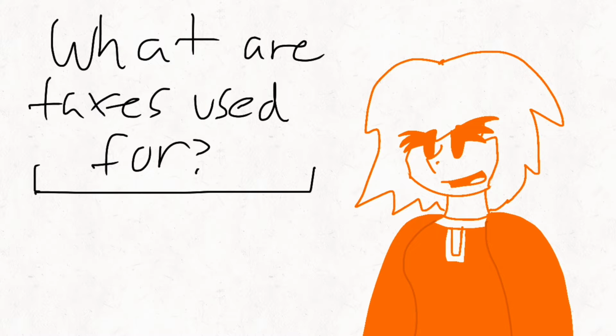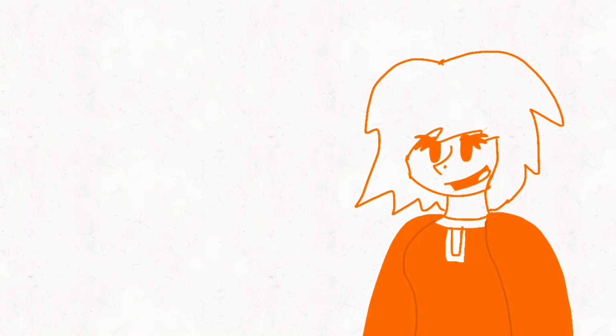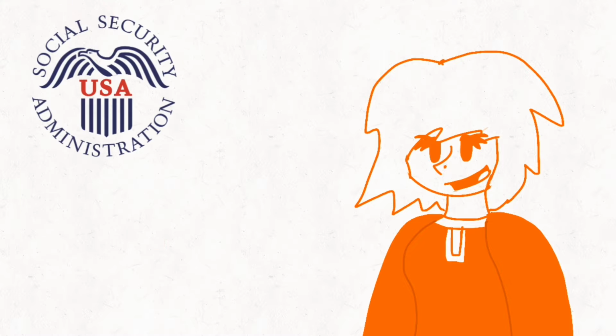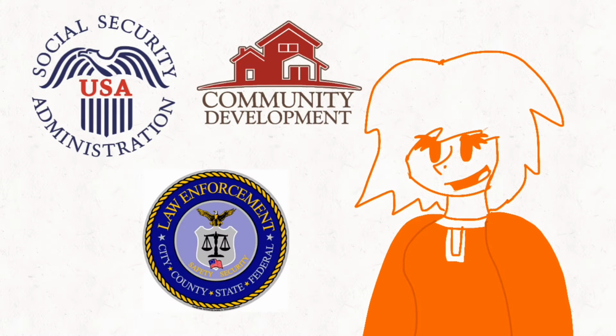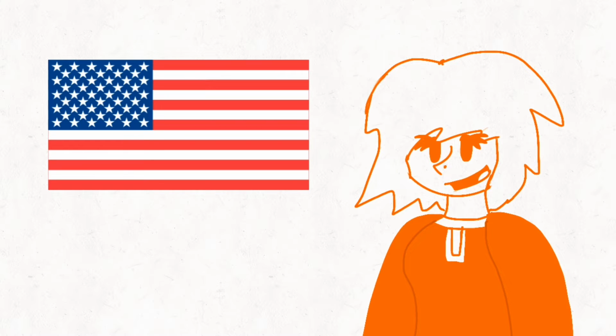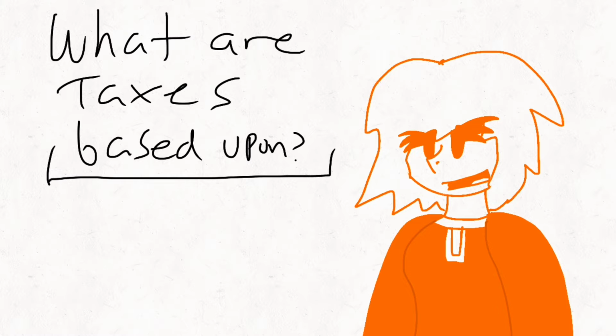What are taxes used for? Federal income taxes are used to provide for national work programs such as national defense, veterans, foreign affairs, social programs, community development, law enforcement, and finally, interest on the national debt. It's basically used to provide goods and services for the benefit of the American people, which is quite the system if you ask me.